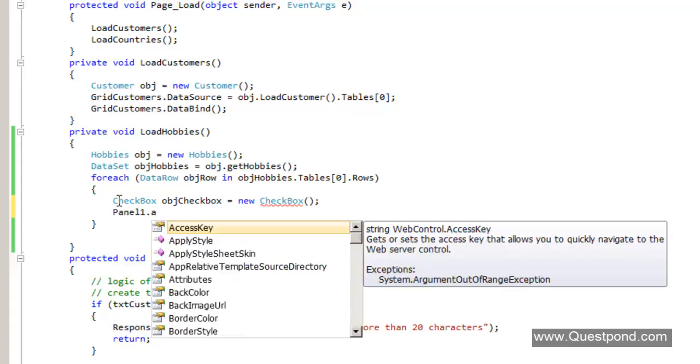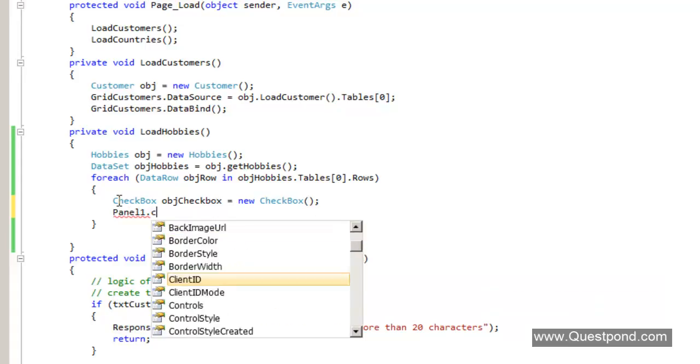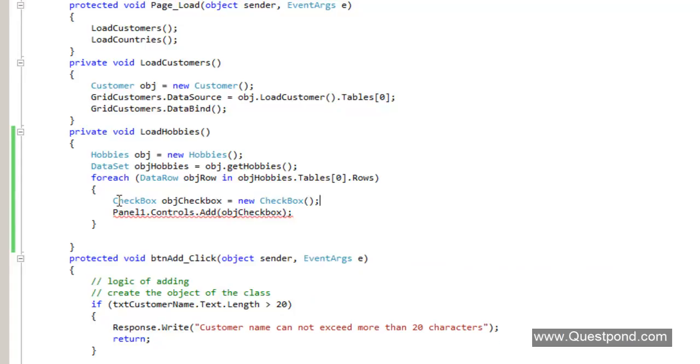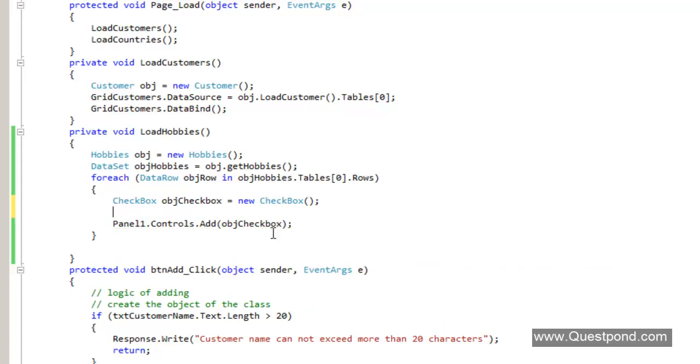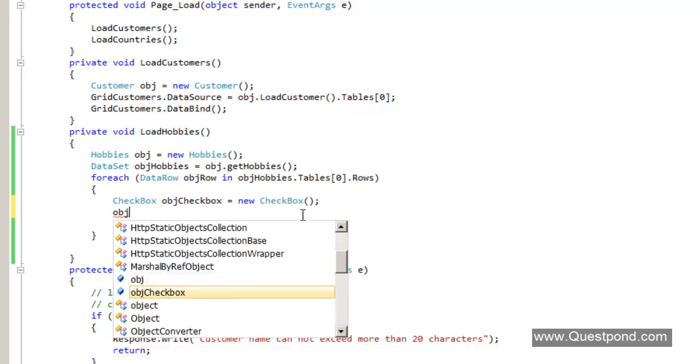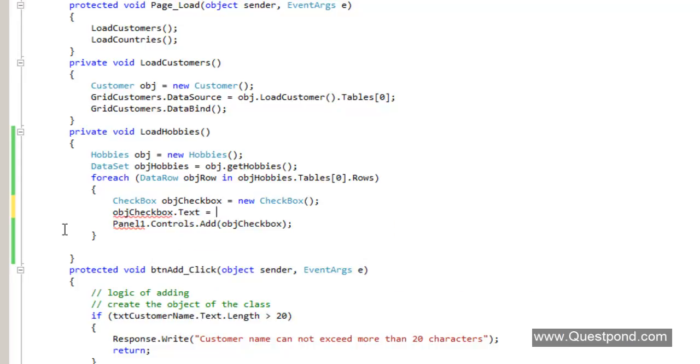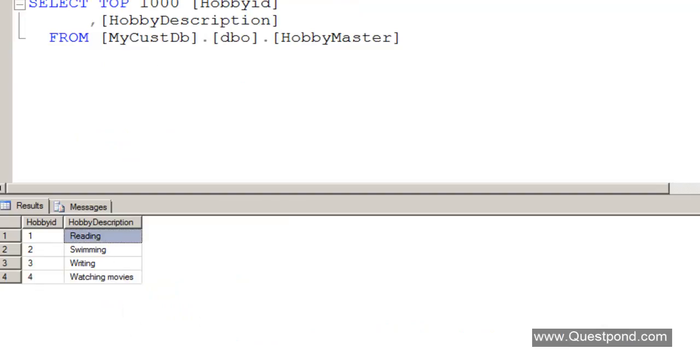So panel1.Controls.Add, and add this checkbox. And for whatever checkbox we are adding here, we need to provide the description and ID. Okay, so objCheckbox.Text will be nothing but this value, the hobby description, right?